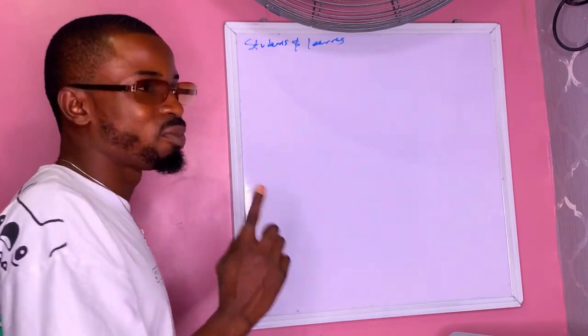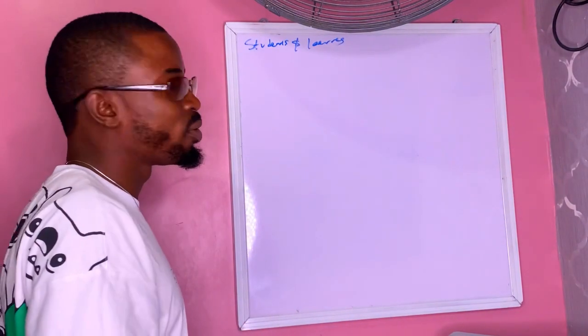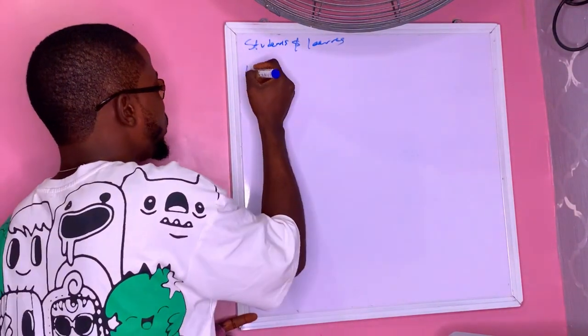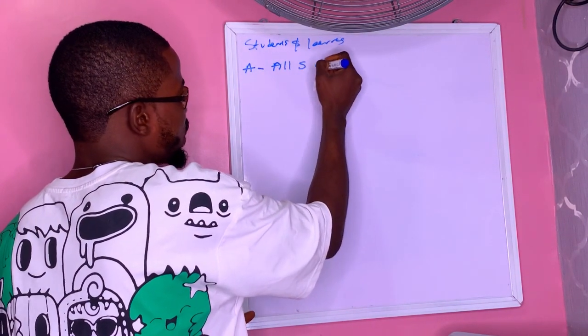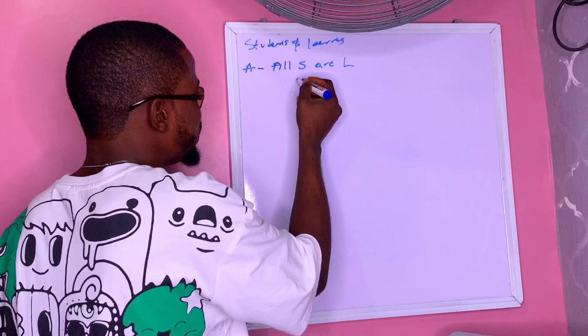So let's say we have the number one relationship, A proposition. All students are learners. So how do you diagram it?